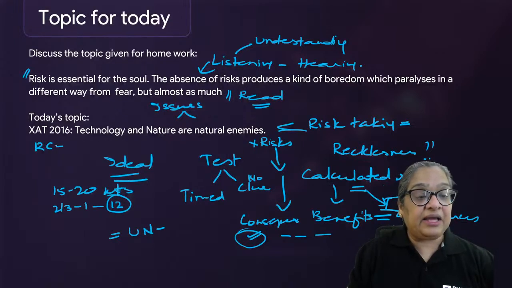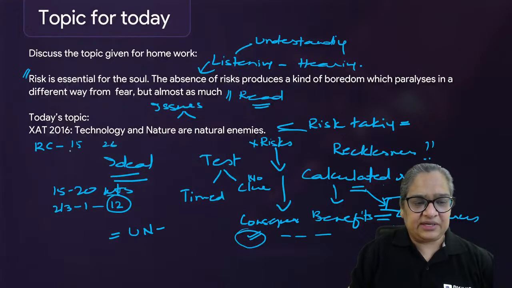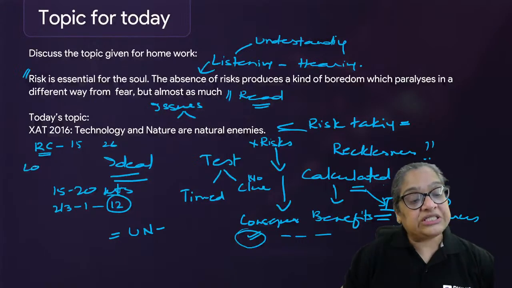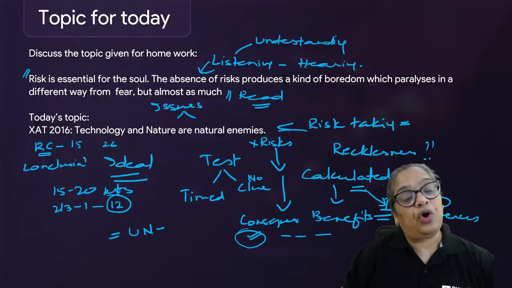How to improve accuracy in XAT VARC? Practice past year papers, attend our sessions, Gaurav. And generally, again, as I said, accuracy. XAT VALR is essentially about, I think, 15 questions out of 26, is it? On RCs. So your RC has to be good. Read the passage properly. Most XAT passages are conclusion or inference based.